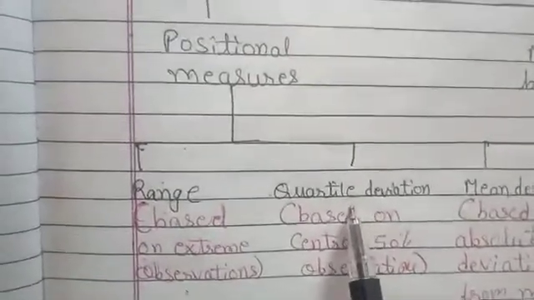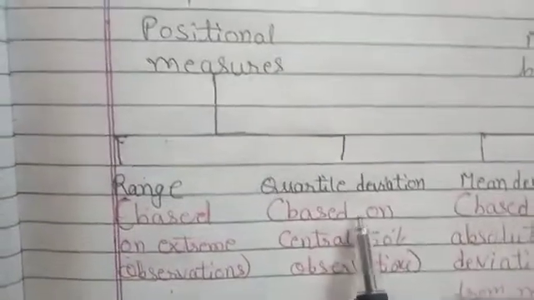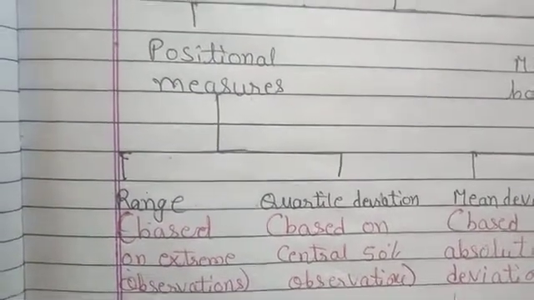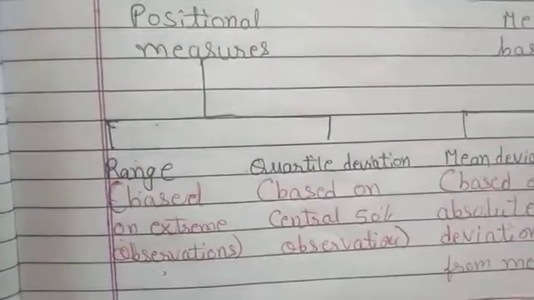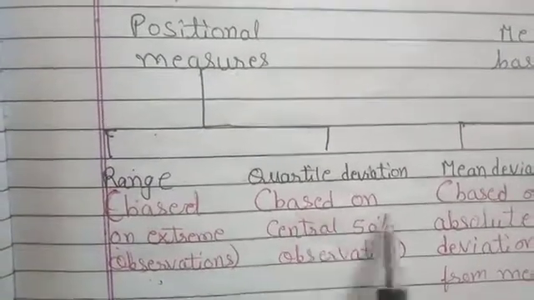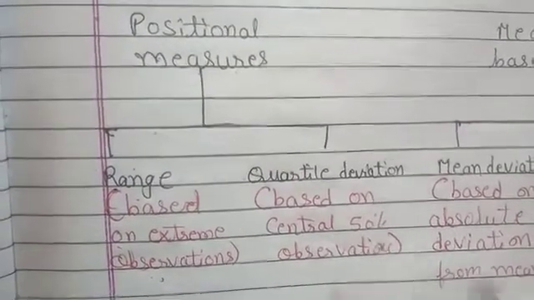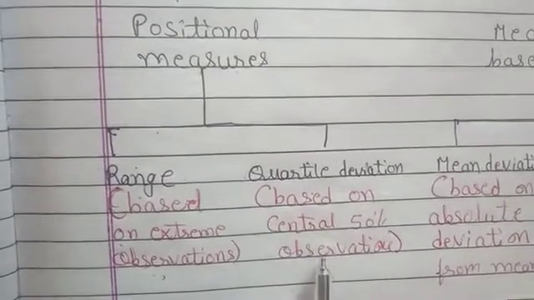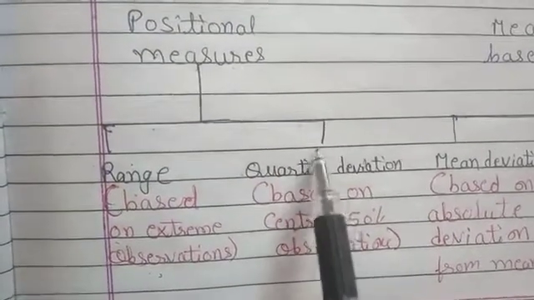Now second one, positional average measure, that is quartile deviation. Quartile deviation is based on the central 50% of observations. Formulas and all, when exercises come, at that time we will see. Based on central 50% of observations means what? We are finding quartiles Q1 and Q3, right? So it is based on that.